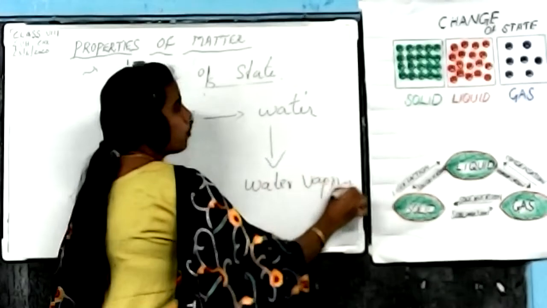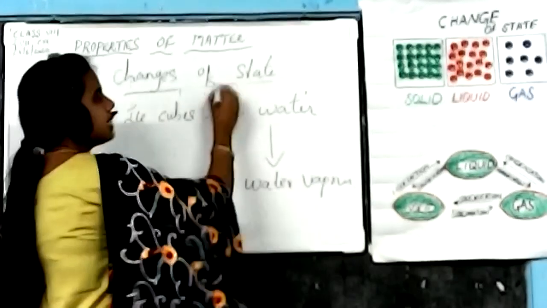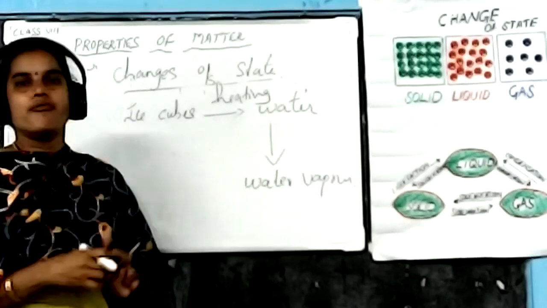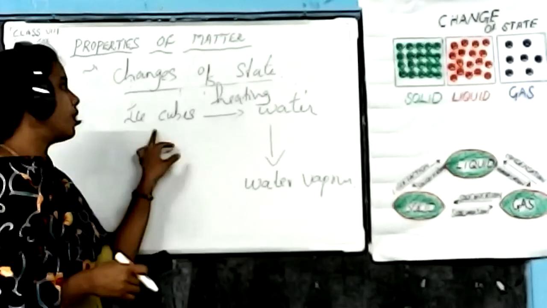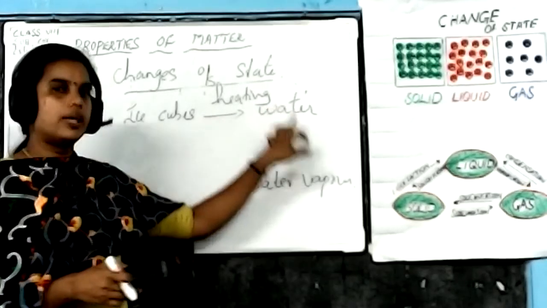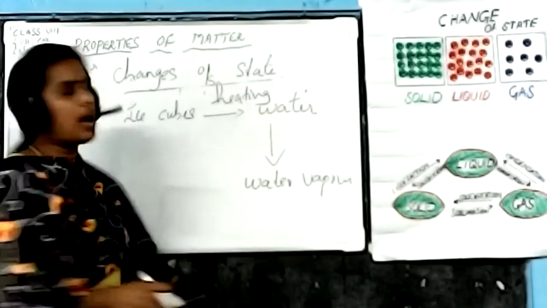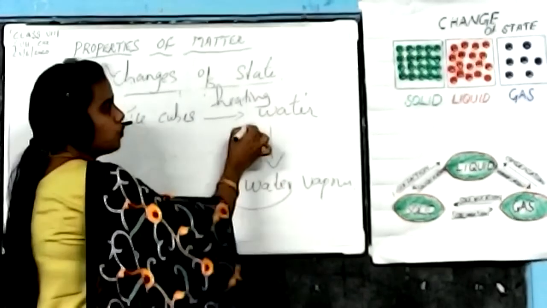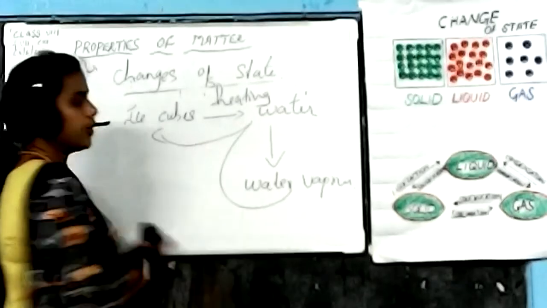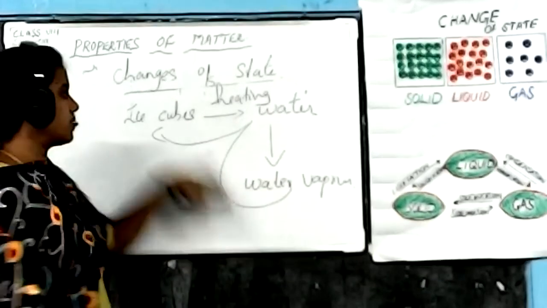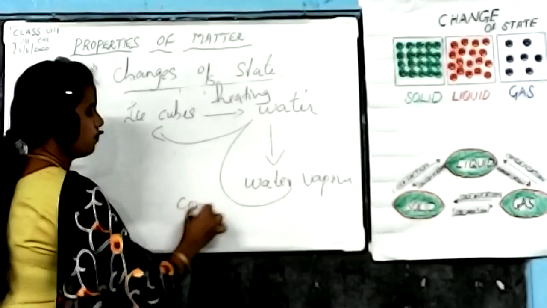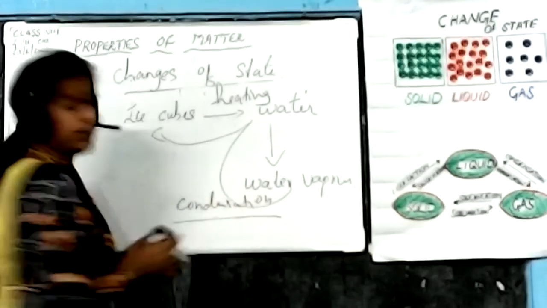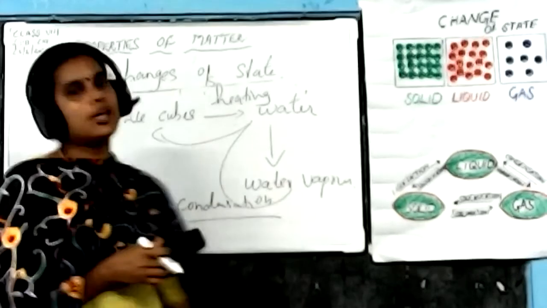So what process happens here? Heating process. When we apply heating, solid is converted into liquid and liquid is converted into gas form. Again, it will undergo cooling: water vapor is converted into water, and again water is converted into ice cubes. This process is called condensation. Condensation is the process of cooling any object.